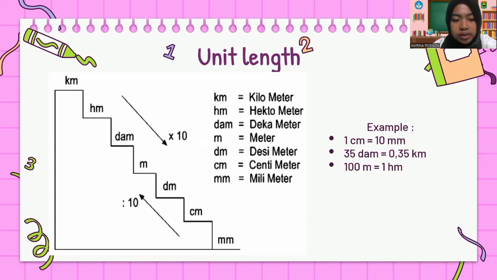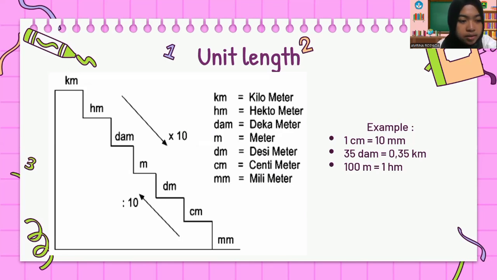Go straight to the example questions. First, 1 centimeter to millimeter, goes up or down? Smart, down, meaning one zero is added because it only goes down one time. The result is 10 millimeters.